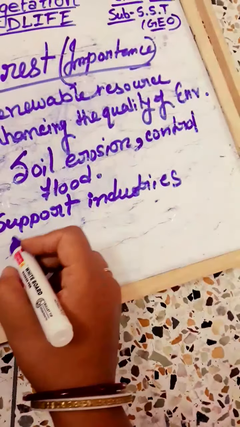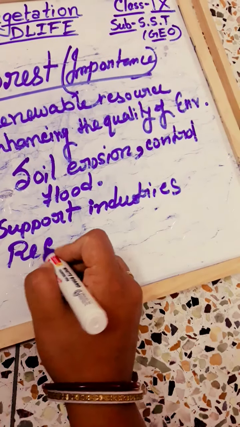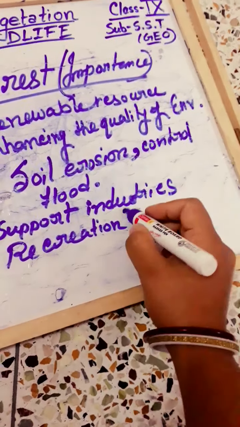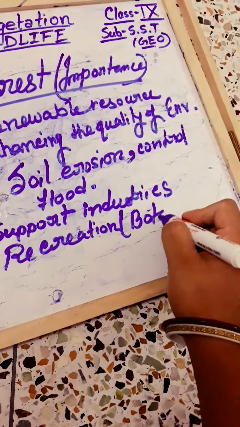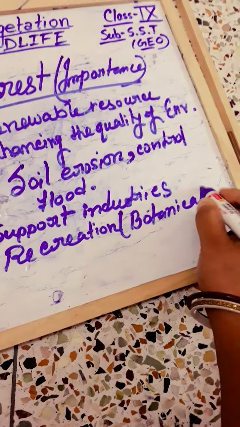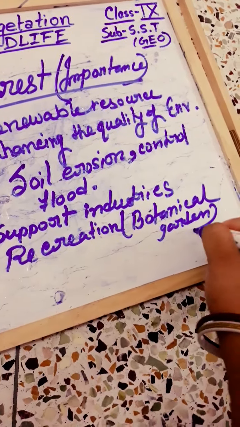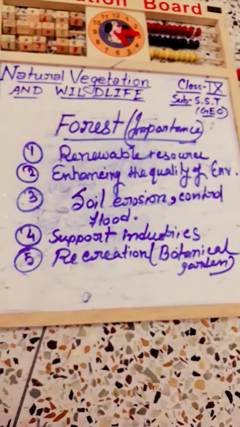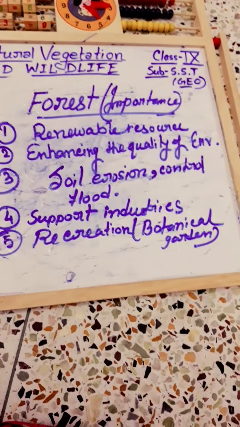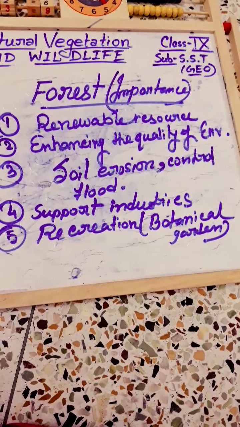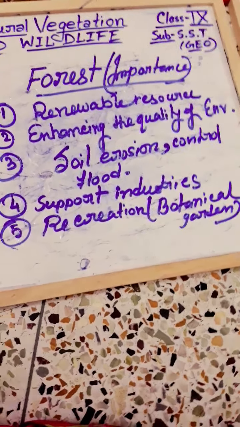Next, it is important for recreation. As an example, botanical garden. Okay, so these all are the importance of forests. They also control wind force and temperature and cause rains.